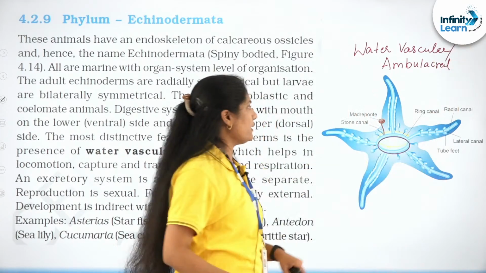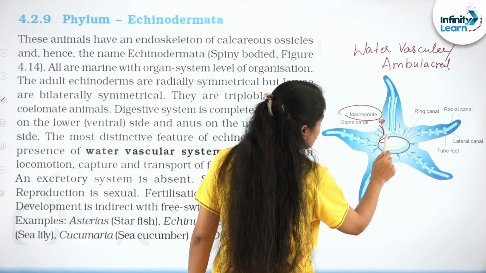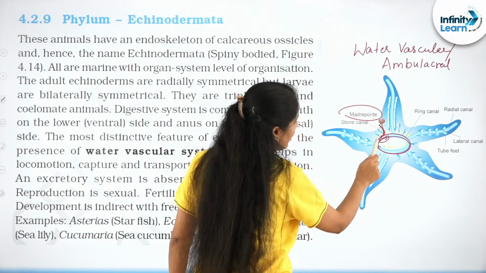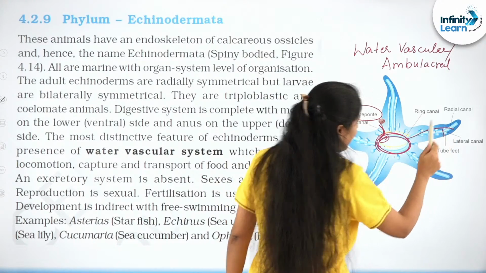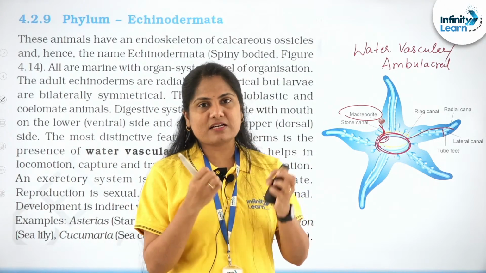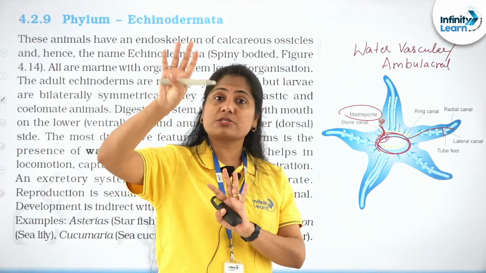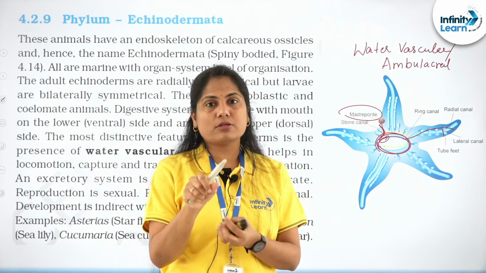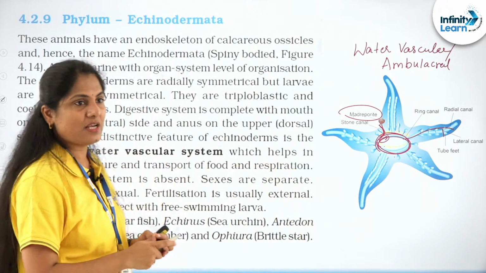So water goes through a small sieve-like structure, the madreporite, goes to the stone canal, then the ring canal, then the radial canal, and to the lateral canal, right. Those little tube feet help with suction, and they are able to move on vertical surfaces also just because of that attachment. The tube feet act like little feet, also like little suction cups, if they have to attach somewhere, right.